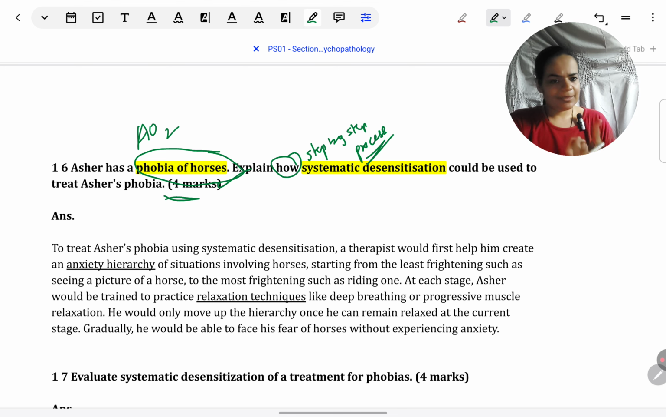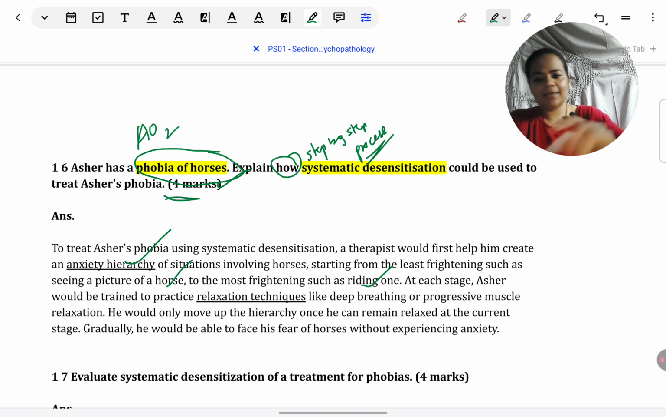Okay, so now with the help of the answer, I'll explain to you how we justify 4 marks here. First, we talk about the anxiety hierarchy, giving examples of horses, such as a picture of a horse and actually riding a horse. Those can be some situations that Asher wants to put up on the hierarchy. Also, because we are calling it a hierarchy, we do mention that there's going to be an order. Through the example, we explain that pictures might be less anxiety provoking for Asher, so they would be placed somewhere lower on the hierarchy.